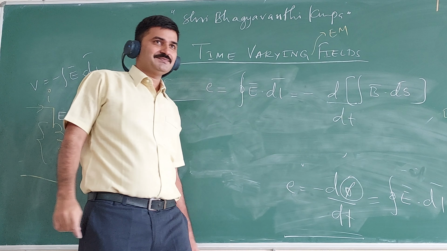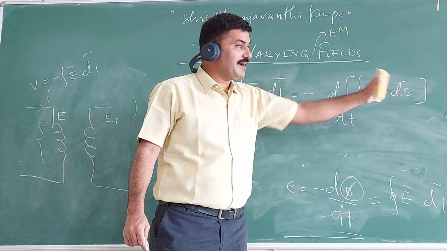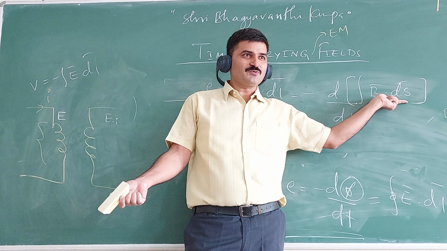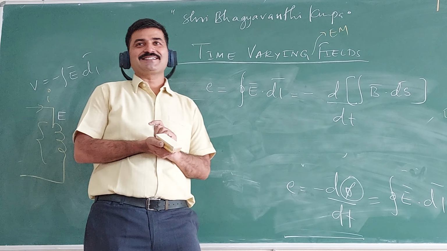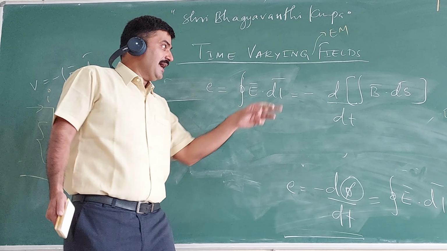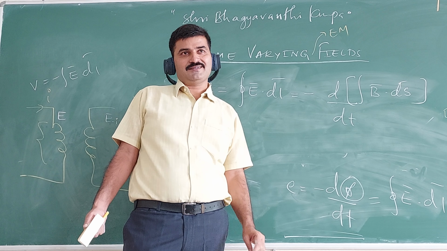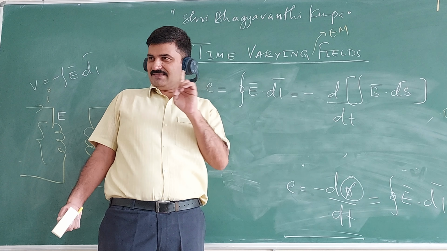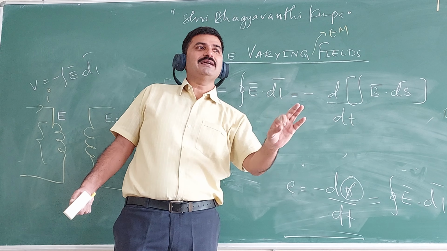Yes, sir. Surface integral of B bar dot ds. The surface, will it vary with time? Will the surface ever vary with time? No. Only what will vary with time? So the question is, I have a loop, a closed circuit, and B. Two things are there with me. Then three cases arise here. One, the loop is stationary or moving. That is one case. Second, B is varying with time or not varying with time.